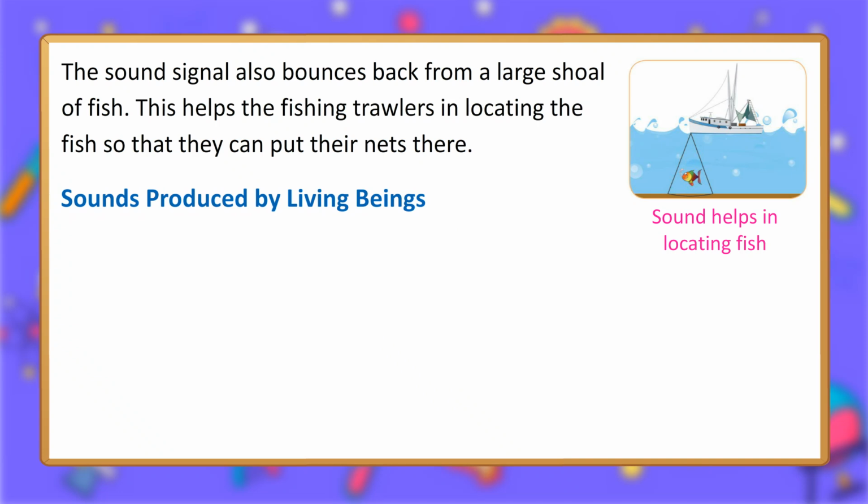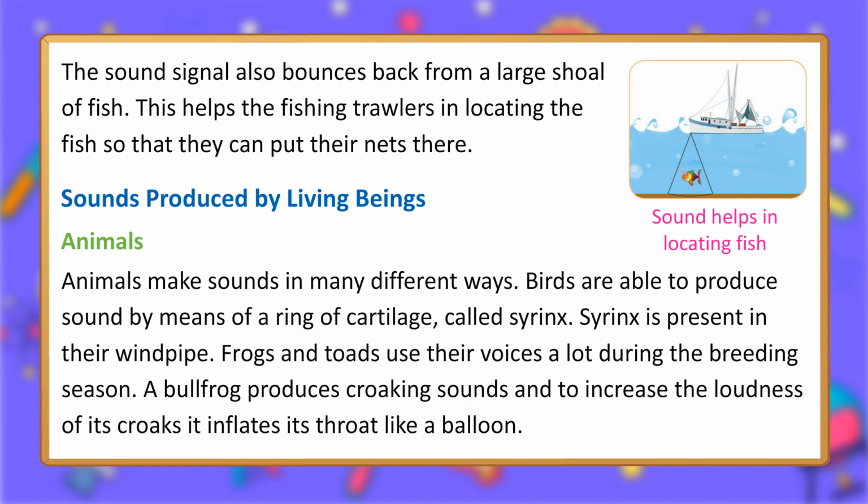Sounds produced by living beings. Animals. Animals make sounds in many different ways. Birds are able to produce sound by means of a ring of cartilage, called syrinx. Syrinx is present in their windpipe. Frogs and toads use their voices a lot during the breeding season. A bullfrog produces croaking sounds, and to increase the loudness of its croaks it inflates its throat like a balloon.